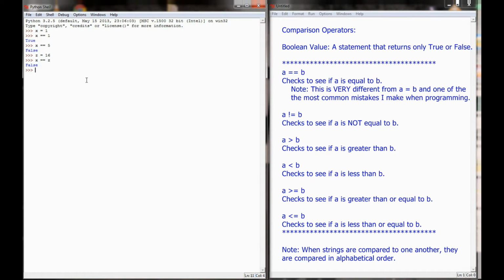We want to check and see if two values are not equal to one another, and that's written with an exclamation point and an equal sign. I might want to ask, is the value of 3 not equal to a value of 4? Is 3 not equal to 4? Of course, that's true. Is 5 not equal to 5? False. 5 is equal to 5, so that evaluates to false. So exclamation point equals will just give you the opposite of what equals equals will evaluate to.